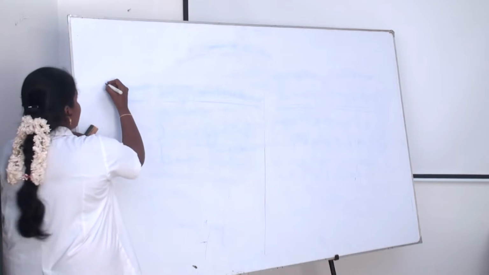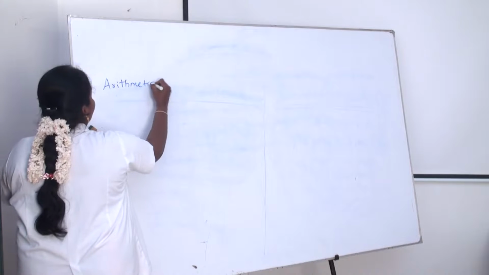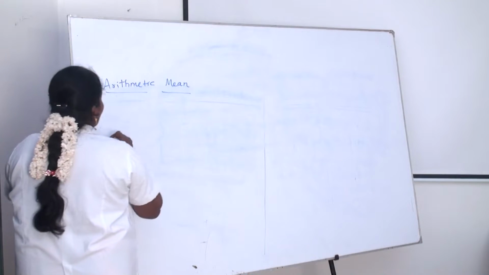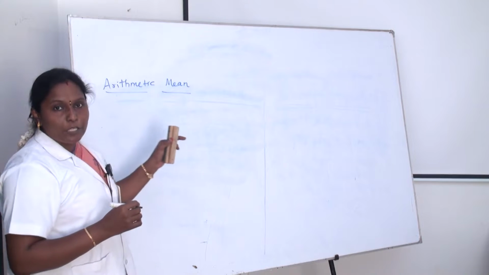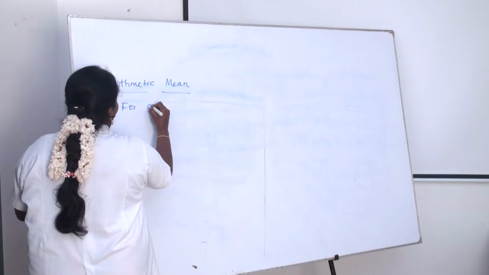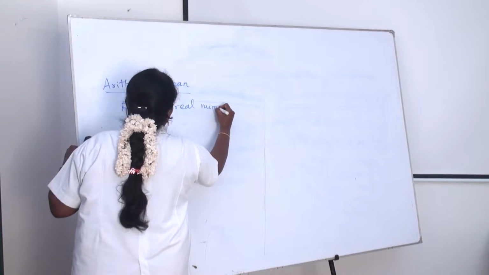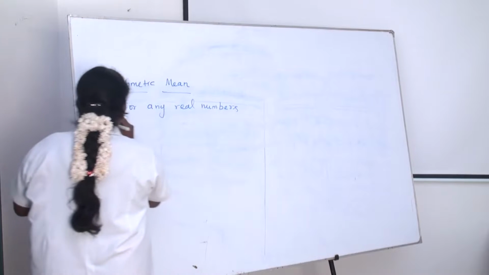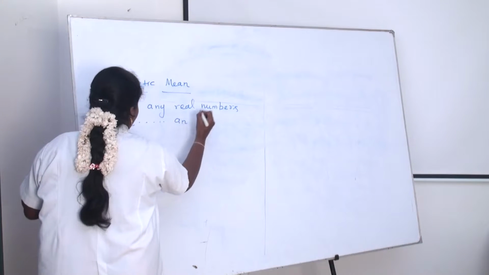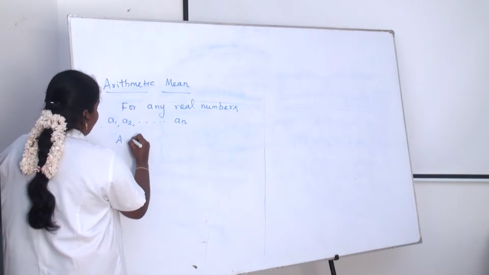Here also it is the same as the arithmetic mean. Arithmetic mean means, for any real numbers a1, a2, etc. up to an, how to write that one?